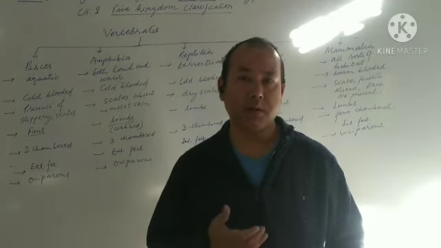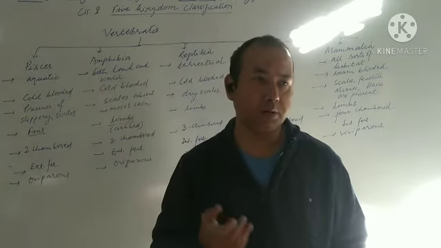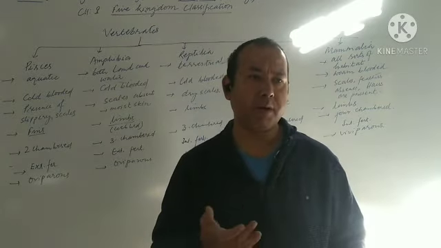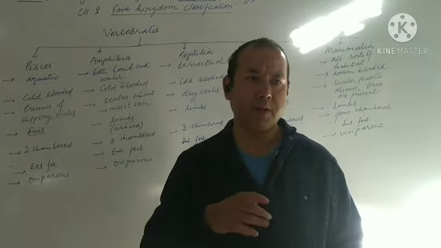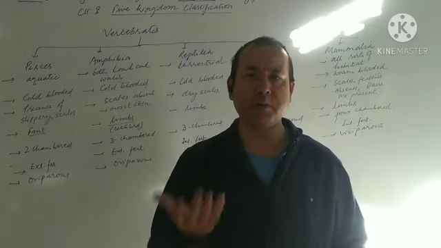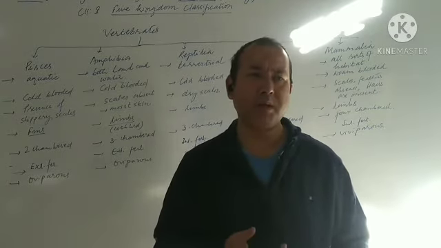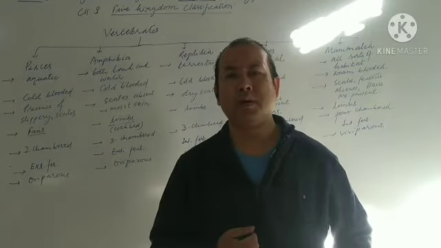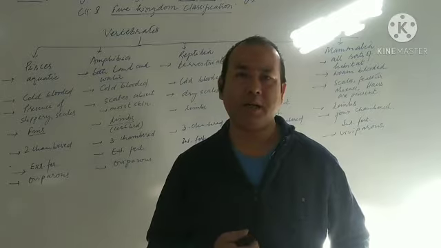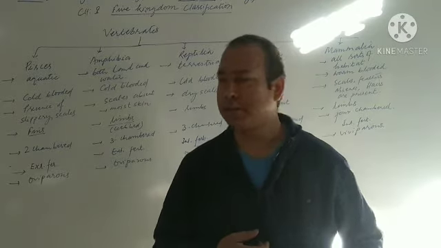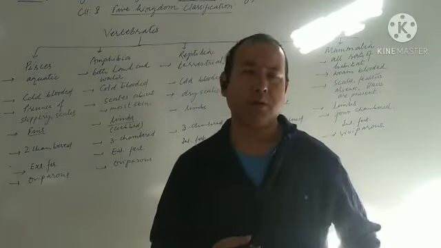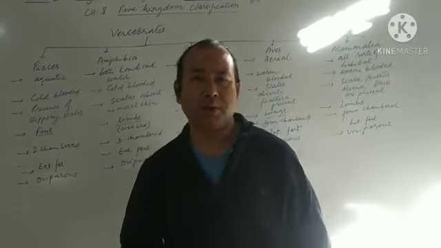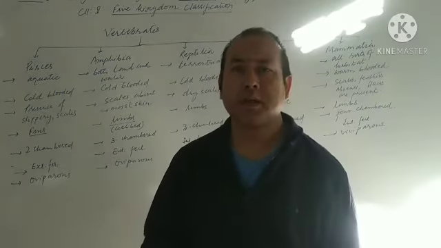In human beings, at the end of development of the embryo, this notochord develops into the vertebral column, but in some of the animals, it still persists. So presence of notochord or vertebral column confirms that the living organisms are vertebrates. Presence of the vertebral column is the important characteristic of all vertebrates.